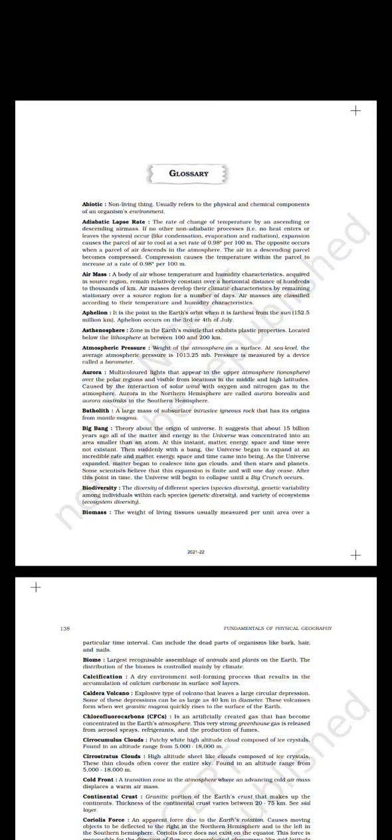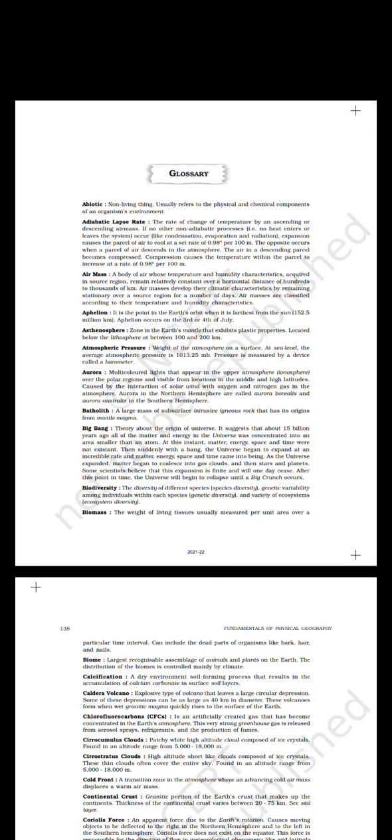Atmospheric pressure, weight of the atmosphere on a surface at sea level. The average atmospheric pressure is 1013.25 MB. Pressure is measured by a device called a barometer. Aurora, multicolored lights that appear in the upper atmosphere, ionosphere, over the polar regions and visible from locations in the middle and high latitudes, caused by the interaction of solar wind with oxygen and nitrogen gas in the atmosphere. Auroras in the northern hemisphere are called Aurora borealis and Aurora australis in the southern hemisphere.